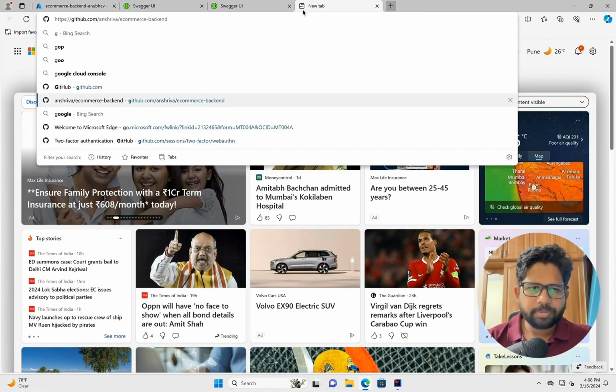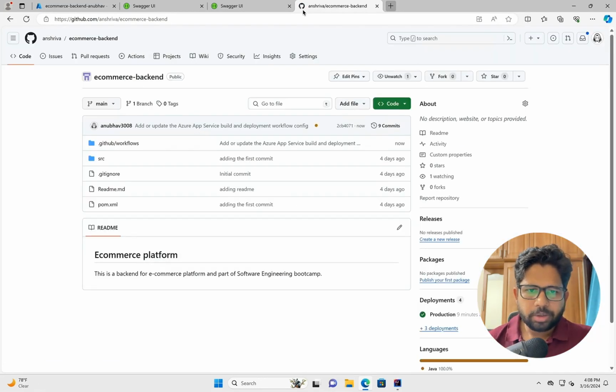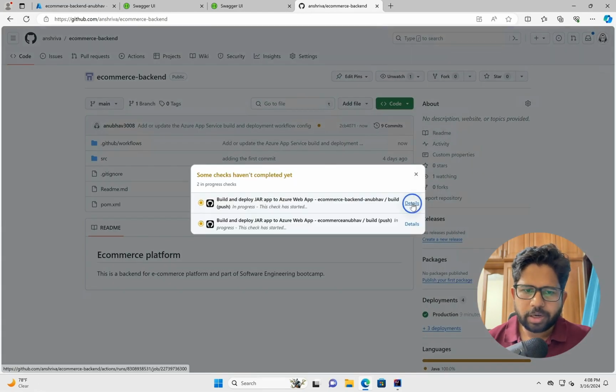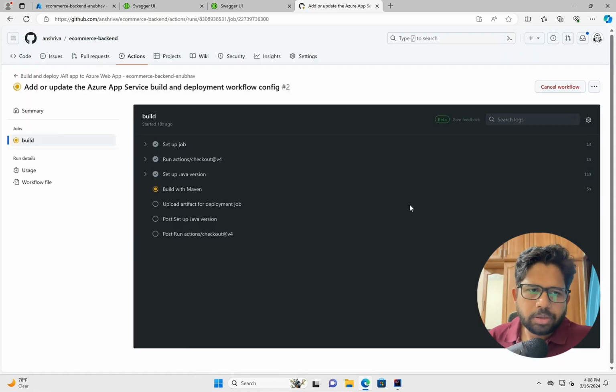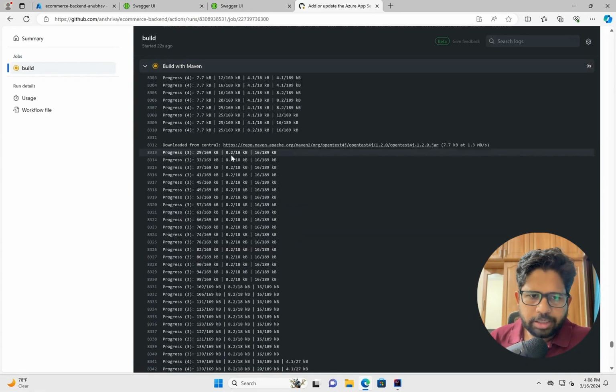And we have this project, e-commerce backend, which was pushed to GitHub. So here now you see something like this pending. So a workflow got added. I'll click on this workflow, click on details. So you have two workflows added. One I was trying out the other time, but this is the one, the latest one. So you might just see one option. So we'll click on this workflow and you can see all the things are happening here.